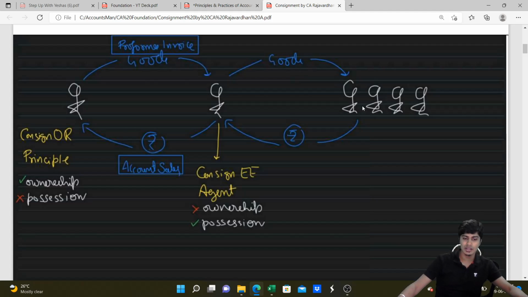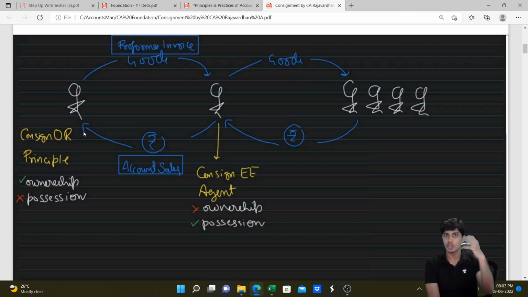And whenever he sells the goods, he keeps an account of the sale transactions. If it is his own sales, he would have prepared sales account, but it is not his own sales. It is sales that he is making on behalf of his principal or consignor. So he will prepare a document called as account sales. He'll record everything there, and then along with the money that he collects, he will send this account sales to consignor.